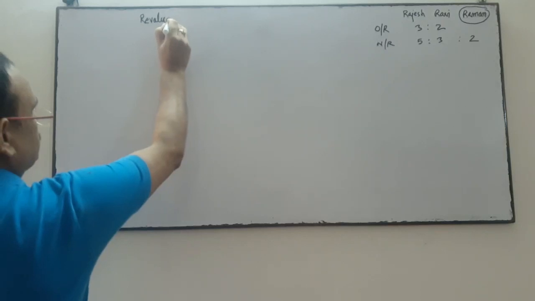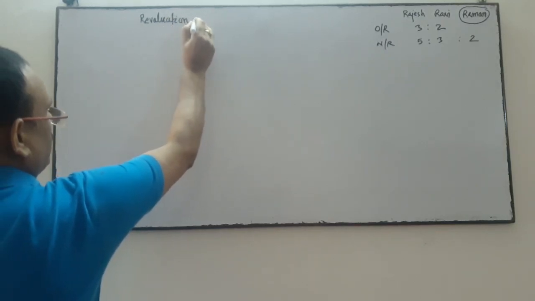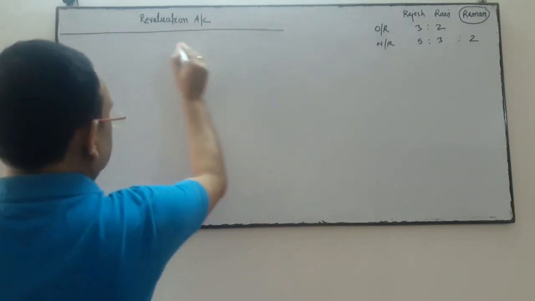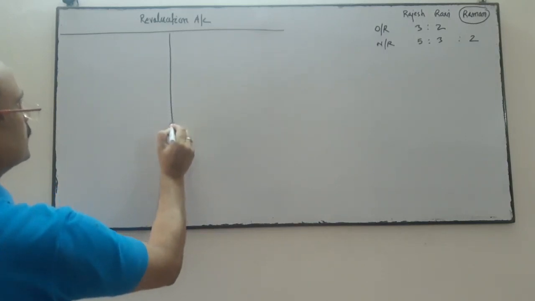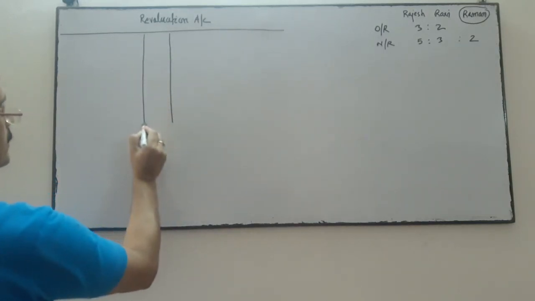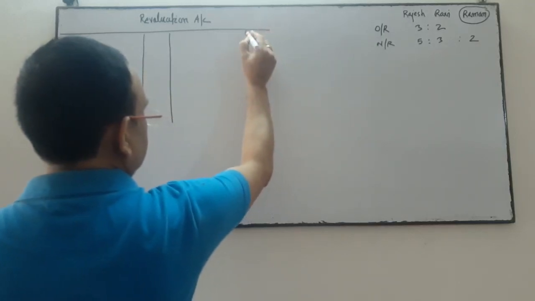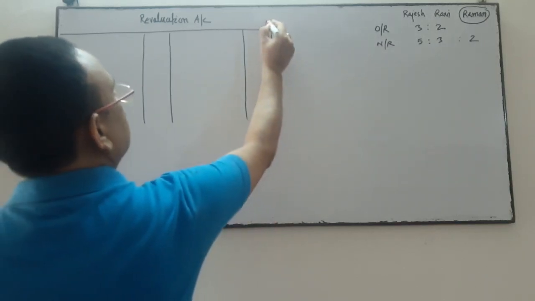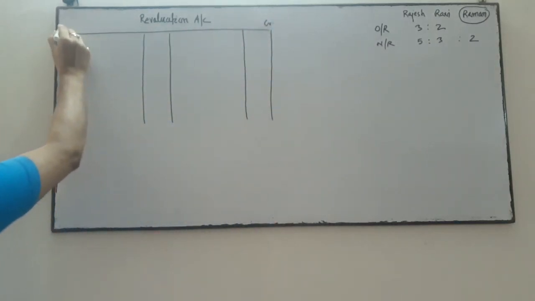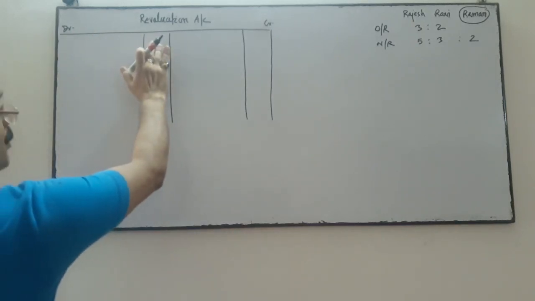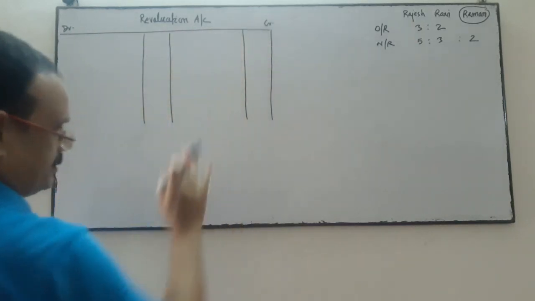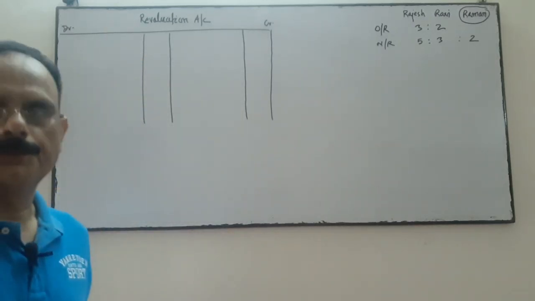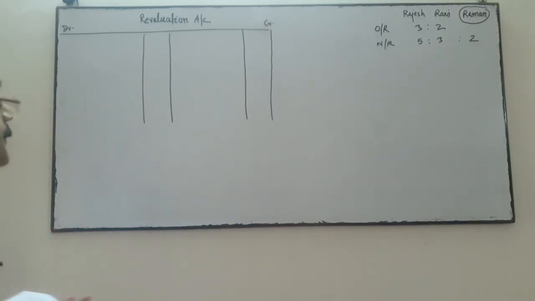Revaluation account. We prepare the revaluation account. There are two sides of this ledger. We know how to draw the ledger format. This side is your credit, this side is your debit. This is for particular and amount in rupees. I am not drawing the column for the journal folio. You may draw the column for the journal folio.